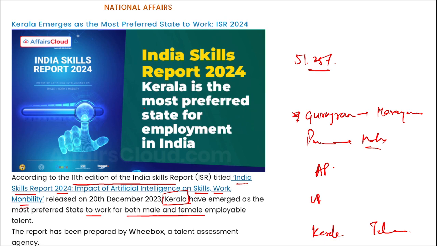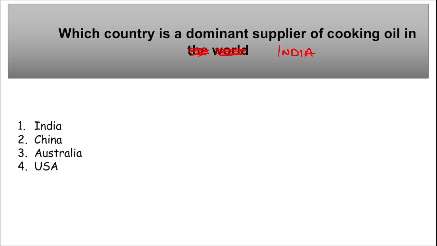But remember, which is the state that is the most preferred state for employment in India? It is Kerala. Who is the Chief Minister of Kerala? Pinarayi Vijayan. Who is the Governor? Arif Muhammad Khan, right? Next question is, which country is a dominant supplier of cooking oil in India?